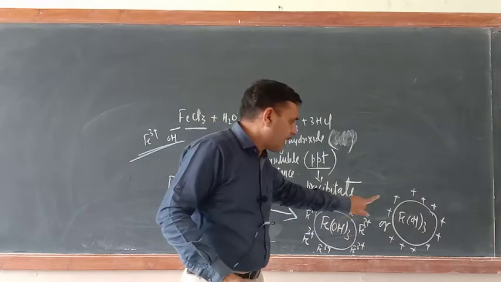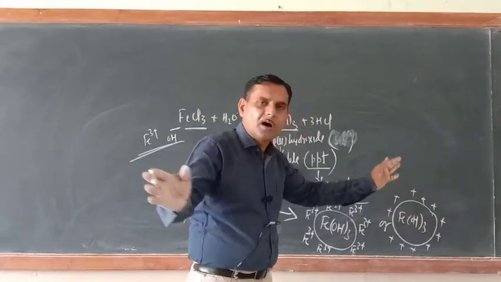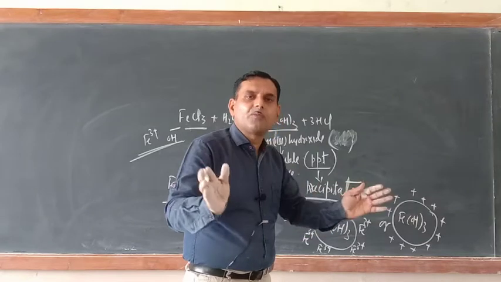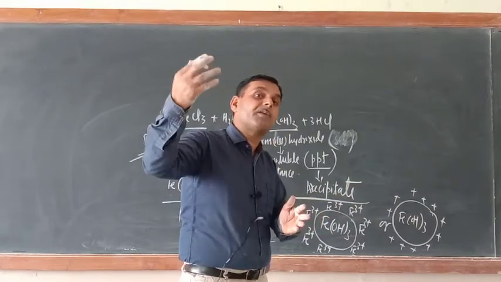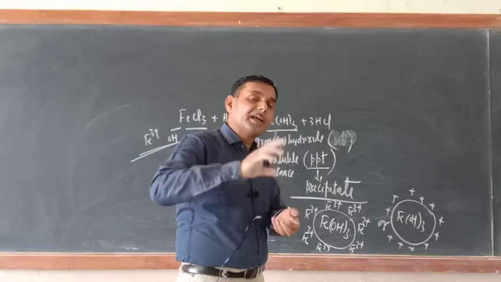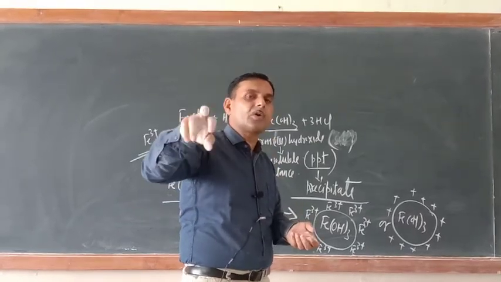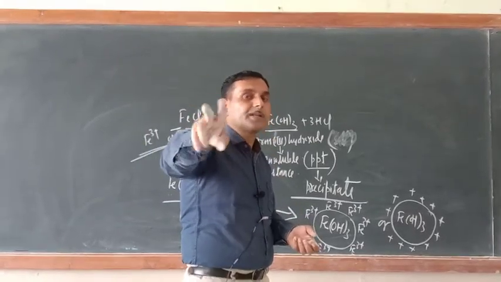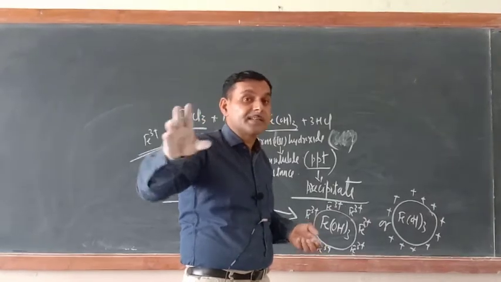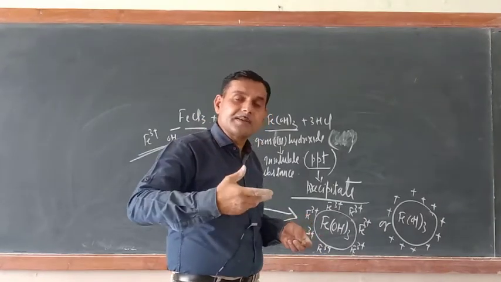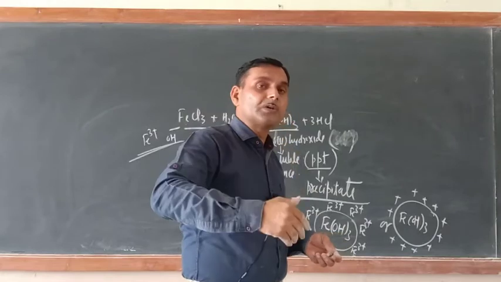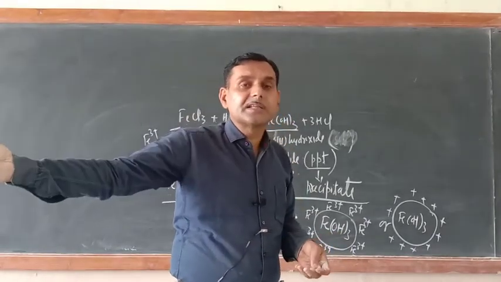If this charge had not developed, all would have associated, and once they associated, they may form suspension particles. What is the difference between a true solution, a colloidal solution, and a suspension? Only the particle size, that only matters. The same substance can form a true solution, colloidal solution, and suspension.